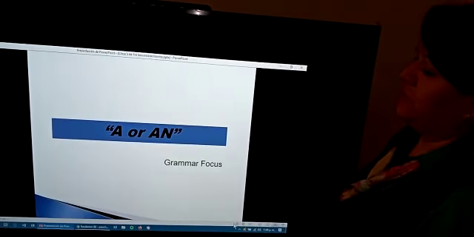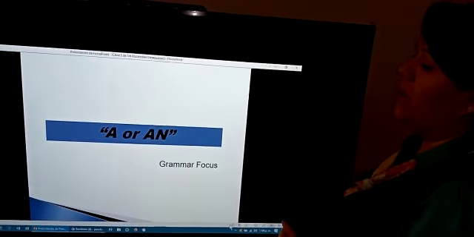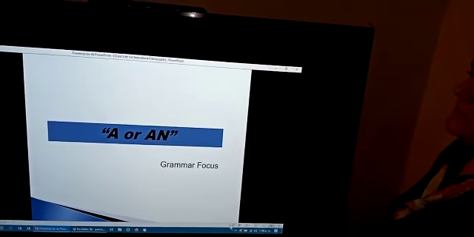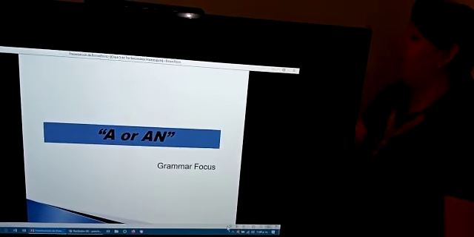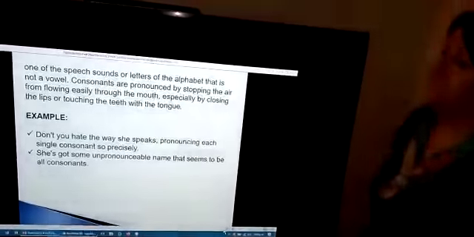And the grammar focus is a or an. Okay? This is the article. Grammar focus is a or an.